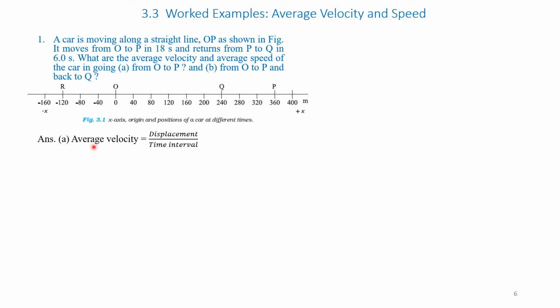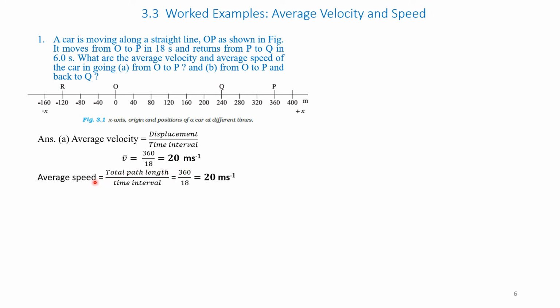Answer A. Average velocity equals displacement over time interval. Therefore, average velocity represented by V bar is equal to displacement O to P, which is 360, and it is given that it travels in 18 seconds. Therefore, the time interval is 18 seconds. 360 by 18 is equal to 20 meters per second.